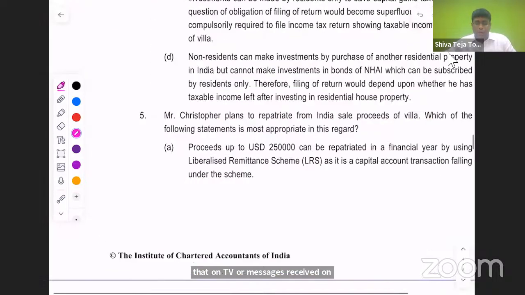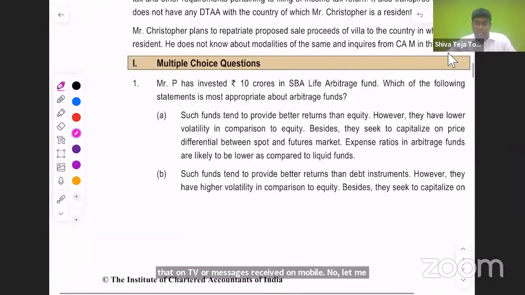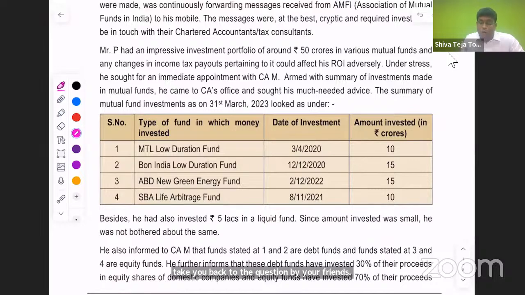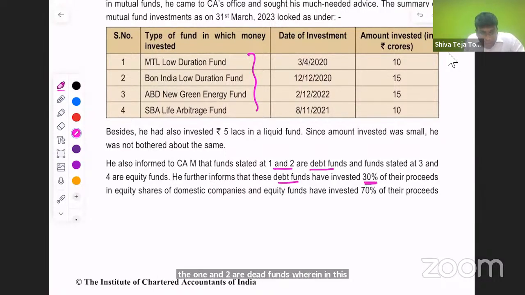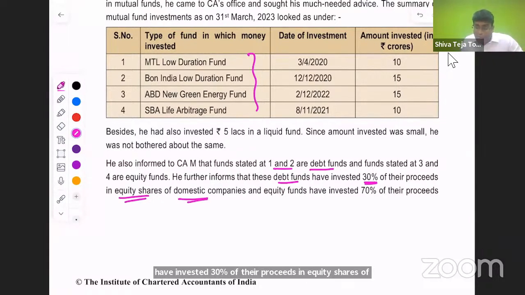Now, let me take you back to the question, my dear friends. If you observe very clearly, there are 4 types of funds that have been given. Of those 4 funds, 1 and 2 are debt funds, which have invested 30% of their proceeds in equity shares of domestic companies. And 3 and 4 are equity funds, which invested 70% of their proceeds.